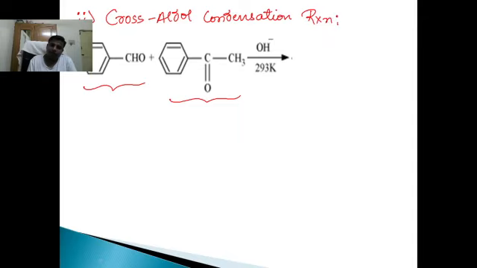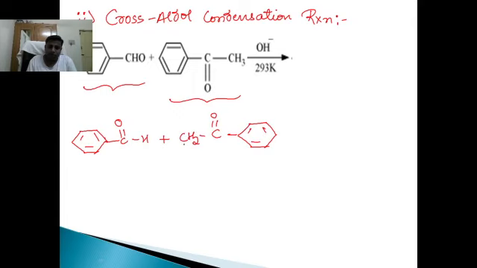See, benzaldehyde. Let me write the full reaction. It's quite a big reaction. Benzaldehyde reacts with acetophenone. Let us write it like this because we need to use alpha hydrogen. Acetophenone, C double bond O, can I write CH3 as CH2H? Now what's going to happen? This is the alpha carbon. Alpha hydrogen goes with oxygen and alpha carbon goes with carbon.